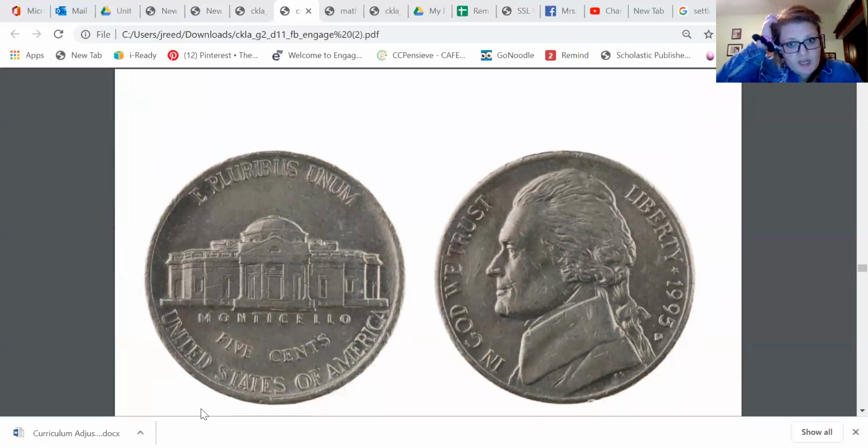Do you remember this right here, this coin? It's a nickel. Do you see the words at the top of the nickel? Remember, we learned about this. E pluribus unum. That is a phrase from the Latin language, and it means from many, one.